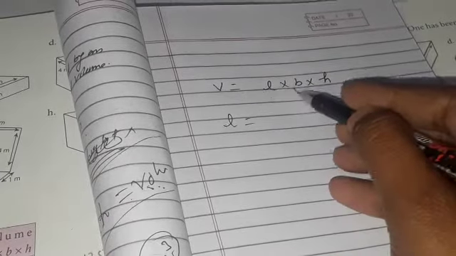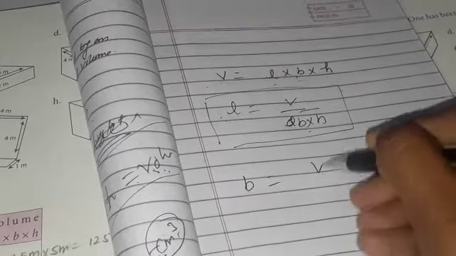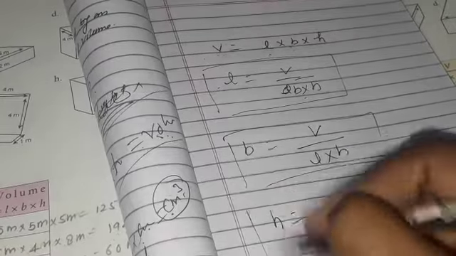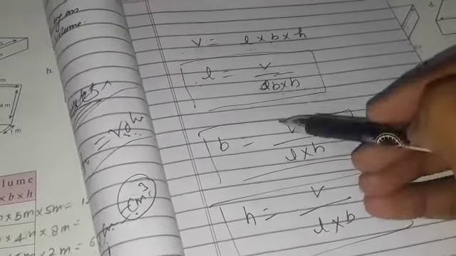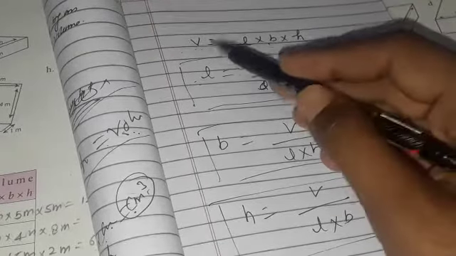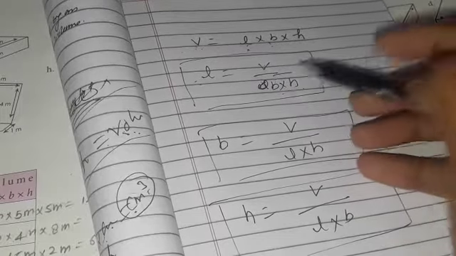In class, volume is equal to L into B into H, and if you want to calculate L, at that time B and H go downwards. So class, if you want to calculate L, then L is equal to V upon B into H. If you want to calculate B, breadth is equal to V upon L into H. And if you want to calculate height, that means V upon L into B. We can do one thing here: whatever we want to calculate, the rest of the part should be downside with volume.